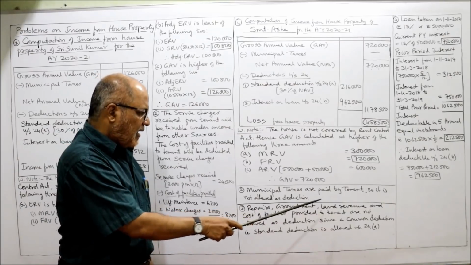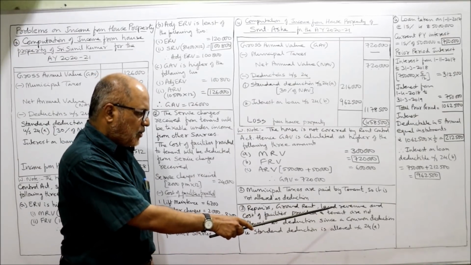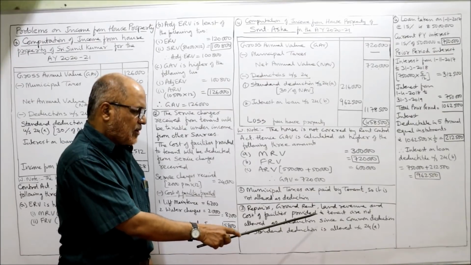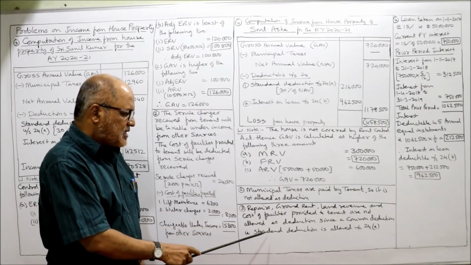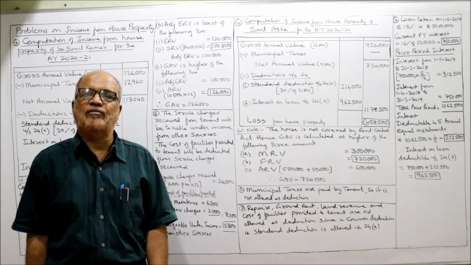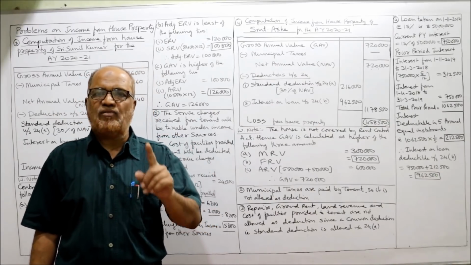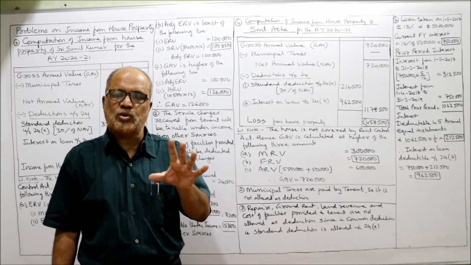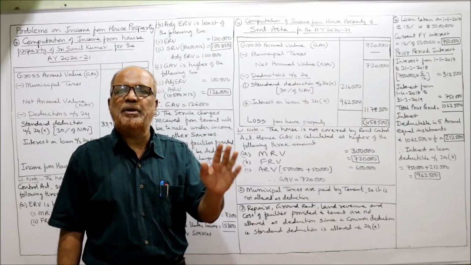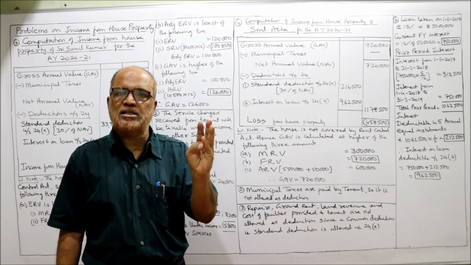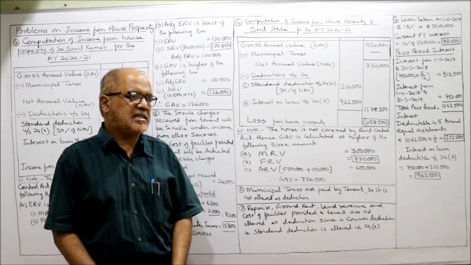Repairs, ground rent, land revenue and cost of facilities provided to tenant are not allowed as deduction, since a common deduction, that is standard deduction, is allowed under section 24A. So the Income Tax Act says one common deduction is given under section 24A. So no deduction will be allowed for repairs, collection charges, cost of facilities provided, etc.